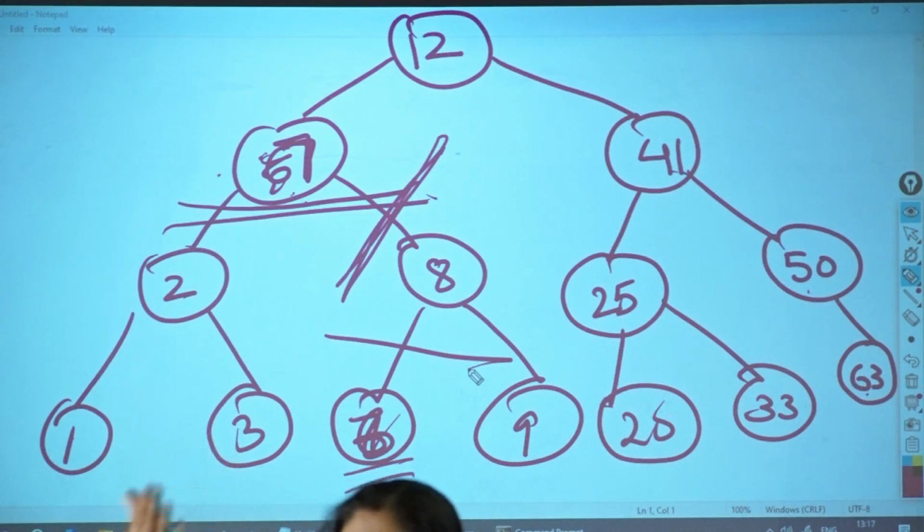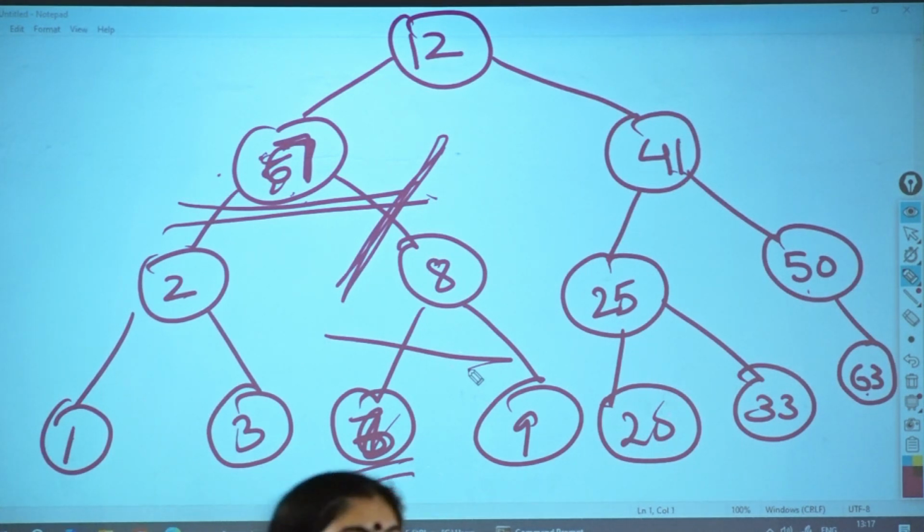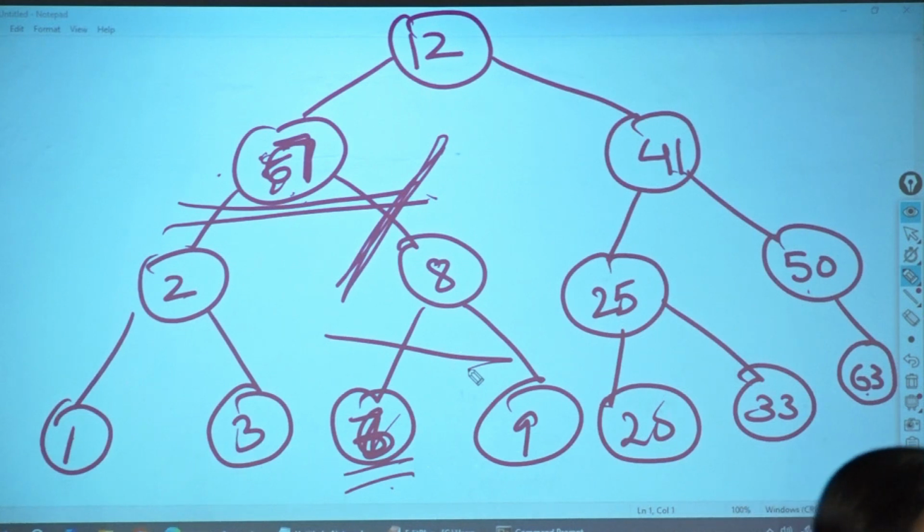Okay, if it is not a leaf, not one child, automatically it will have two children. Now once you understand that it has got two children, what will you write? Go fetch the in-order successor. You got the in-order successor. Now what would you do? Swap it. Once you swap it, what do you need to do? Delete it. Clear? This we will do in the next class.